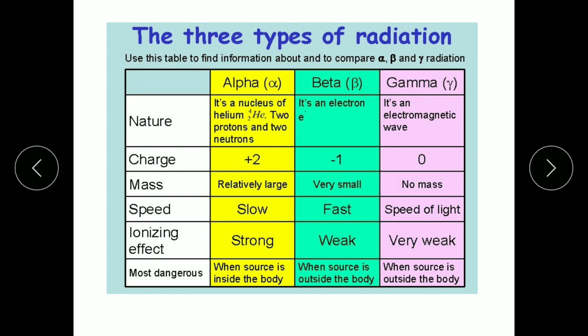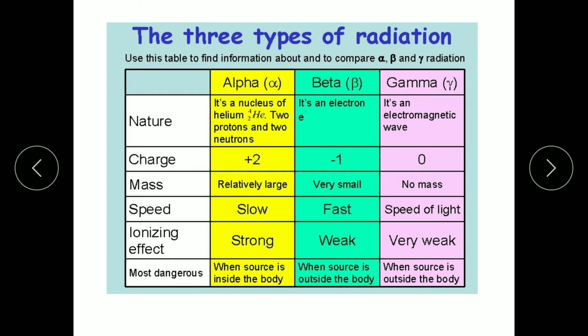Beta is an electron, whereas gamma is an electromagnetic wave. Now, on the basis of charge, alpha has plus 2 charge, whereas beta has minus 1 charge and gamma has 0 charge. On the basis of mass, alpha has relatively large mass as it contains 2 protons and 2 neutrons. Obviously, alpha has large mass as compared to beta.